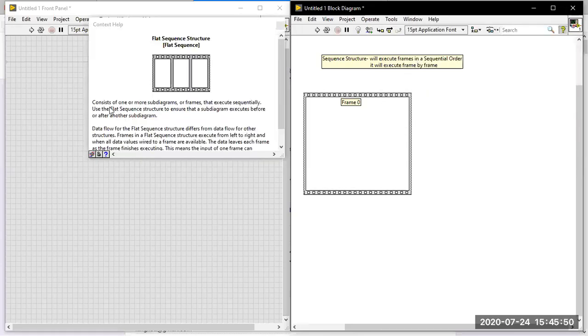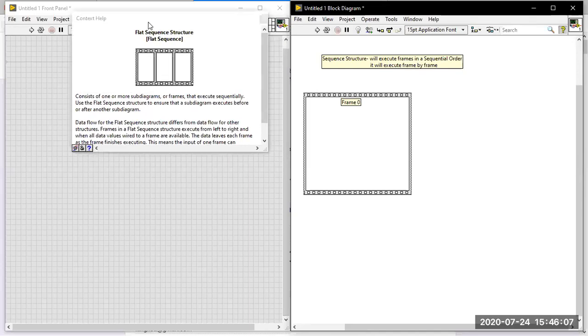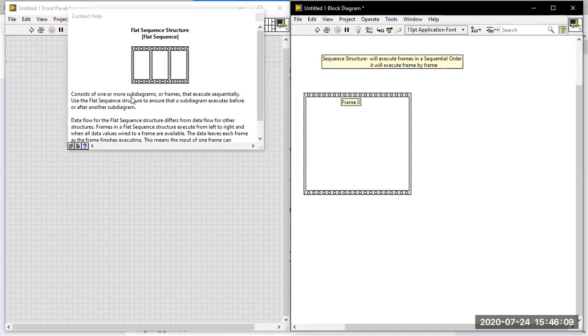See here: it consists of one or more subdiagrams. Why am I telling this exact wording? In the examination, we may get this same wording as options. There is some chance of that. It consists of one or more subdiagrams or frames that execute sequentially. It will execute the frames in a sequential order, in a sequential manner.